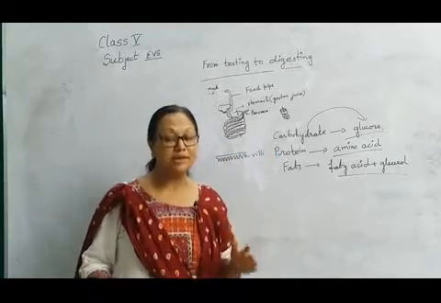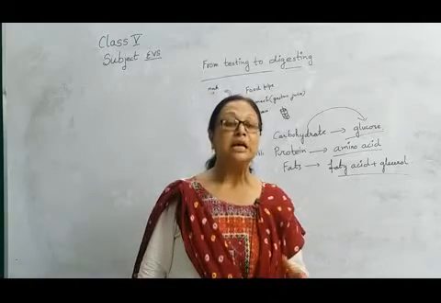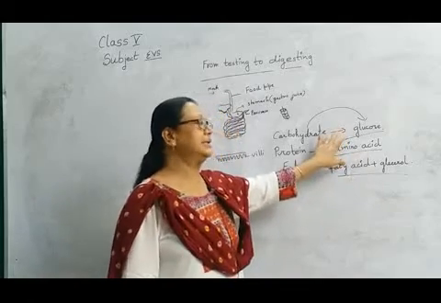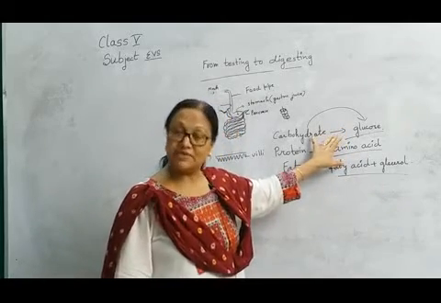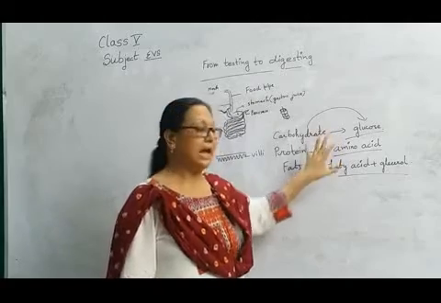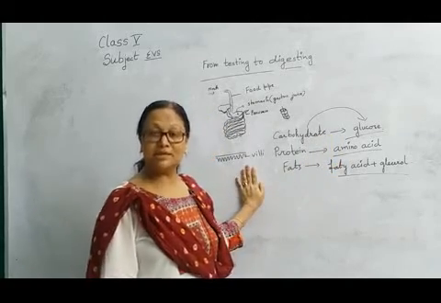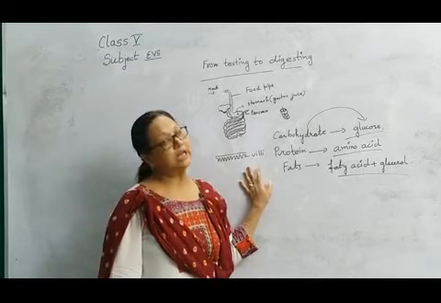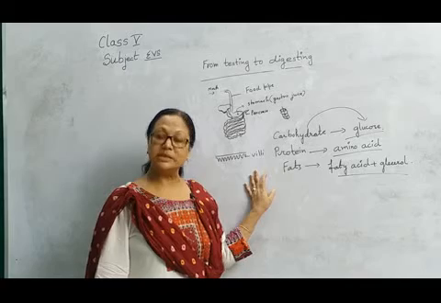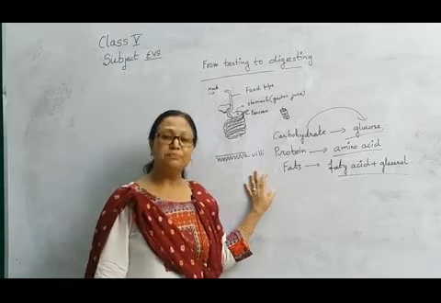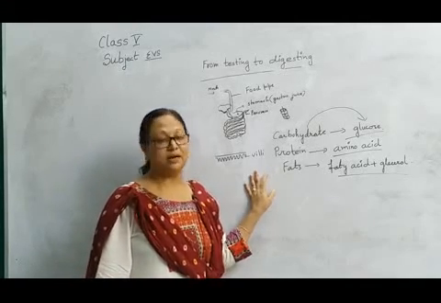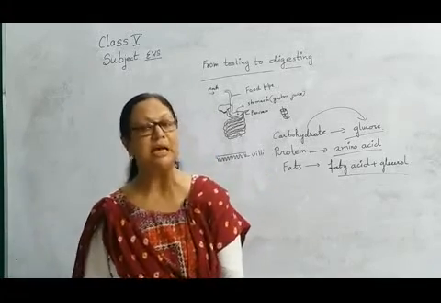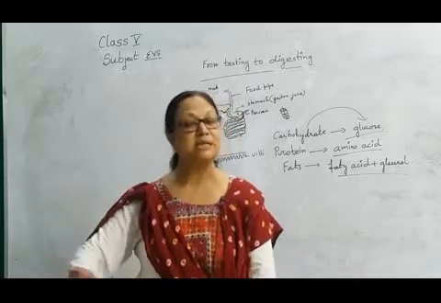Okay, so in the small intestine there are finger-like projections, and after the digestion of the food, all these simplest forms of the food mix with our blood through the small intestine. So this is the ultimate fate of the food items. The glucose mixes with the blood, amino acid mixes with the blood, fatty acid and cholesterol also mix with the blood. And now blood circulates inside our body.